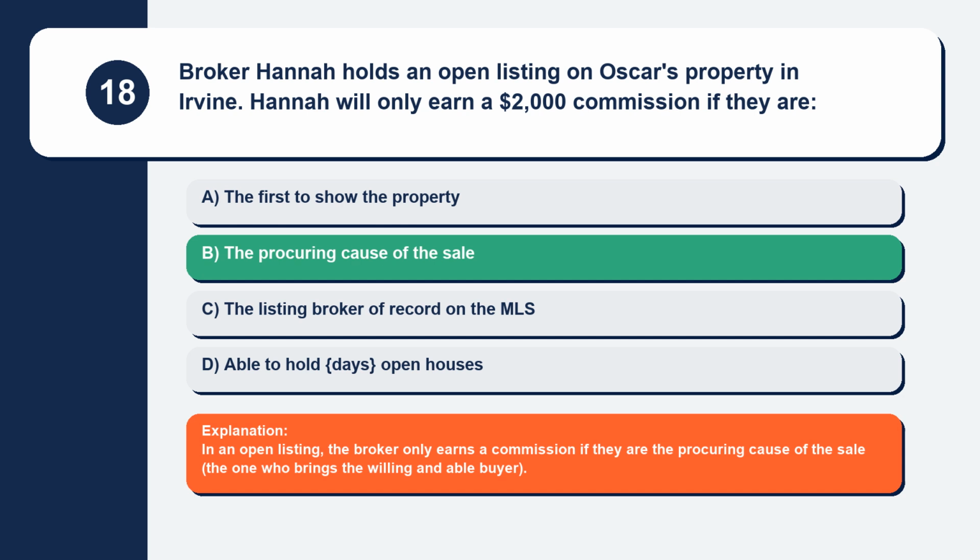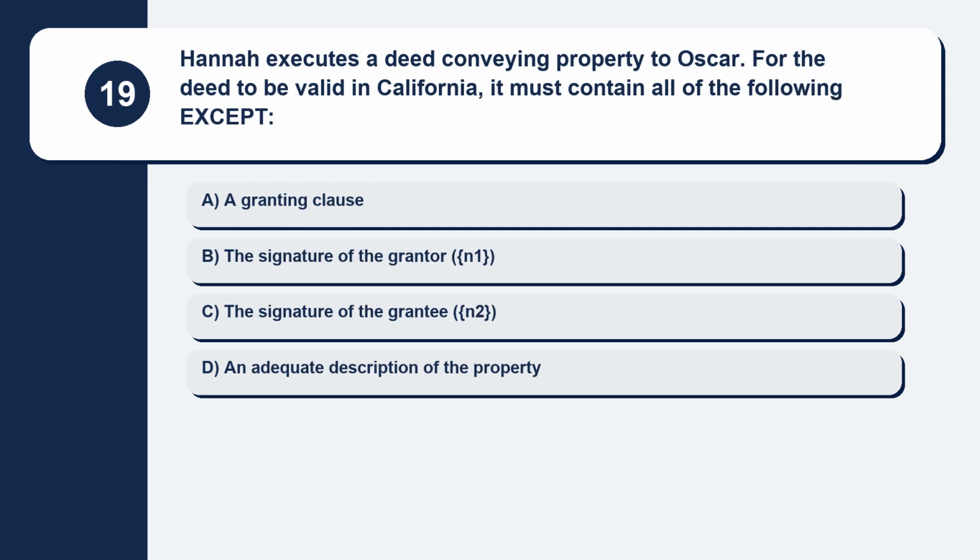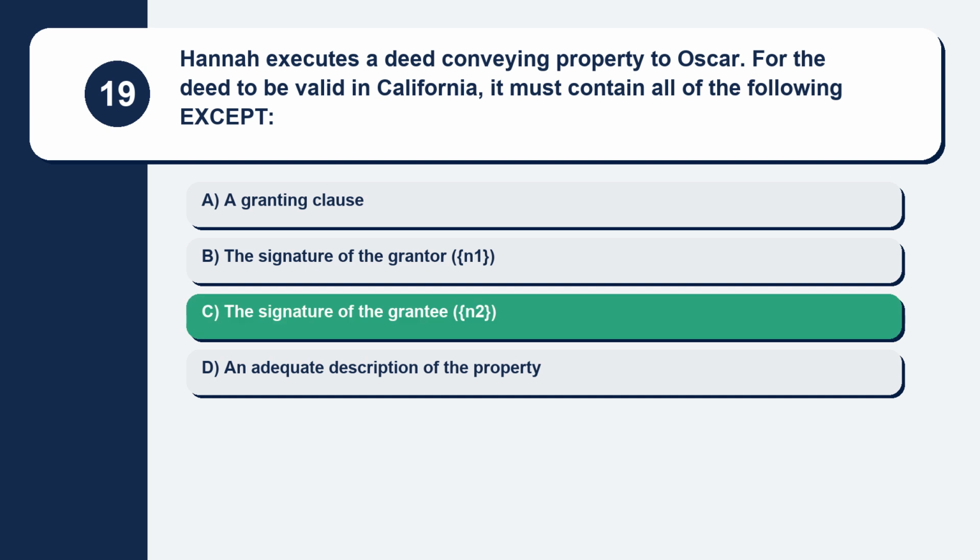Explanation: in an open listing, the broker only earns a commission if they are the procuring cause of the sale, the one who brings the willing and able buyer. Question 19. Hannah executes a deed conveying property to Oscar. For the deed to be valid in California, it must contain all of the following except. Here are your options. Option A: a granting clause. Option B: the signature of the grantor. Option C: the signature of the grantee. Option D: an adequate description of the property. The correct answer is option C: the signature of the grantee.